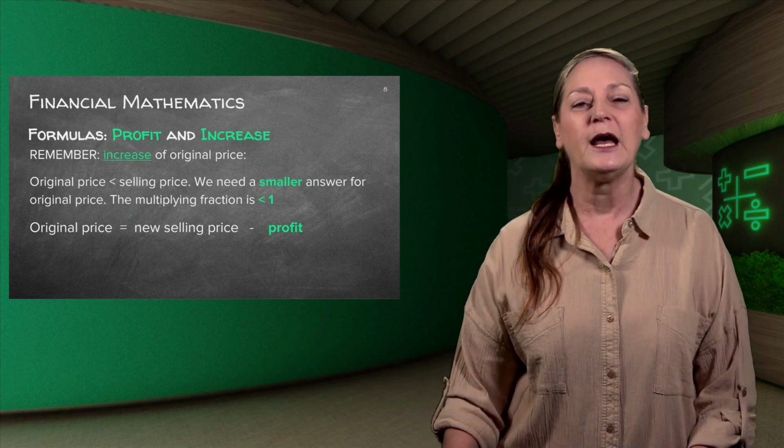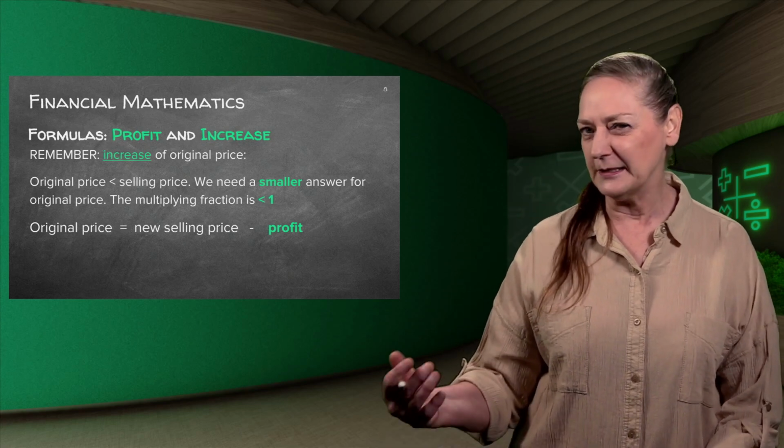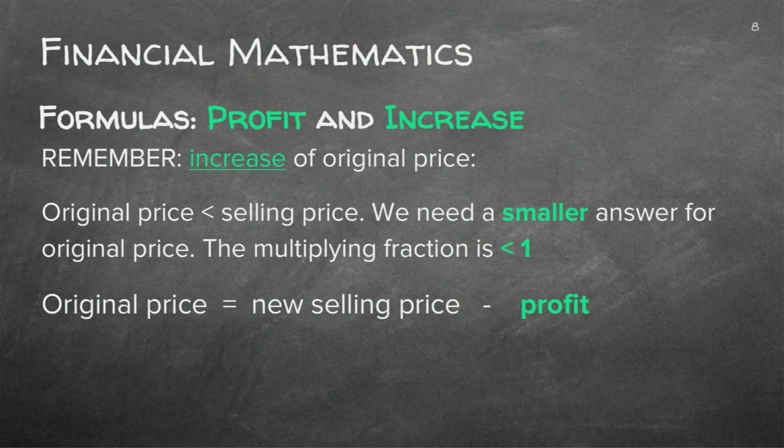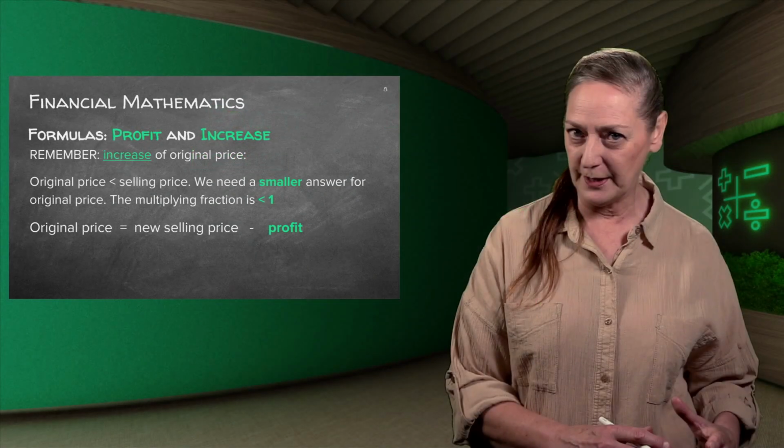So let's look at profit and increase again. What I did in this slide is I have little memory markers that I have done in one color. And I also want you to understand that in these formulas that we're now going to do, I'm going to work from the original price.